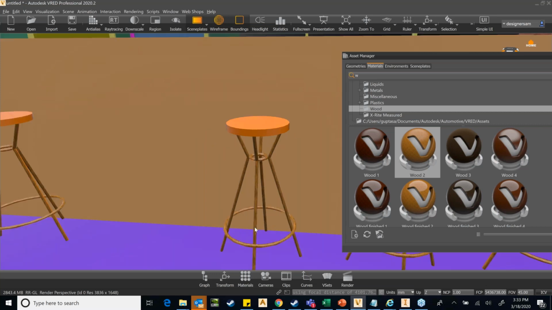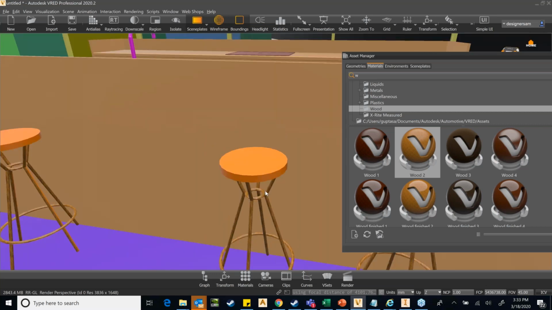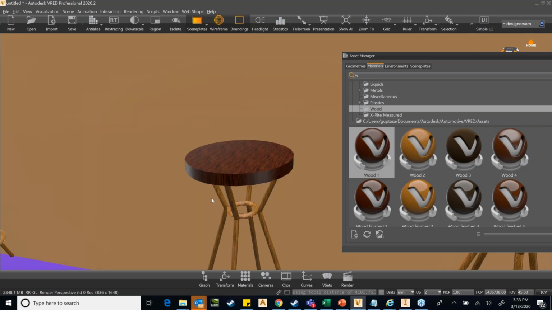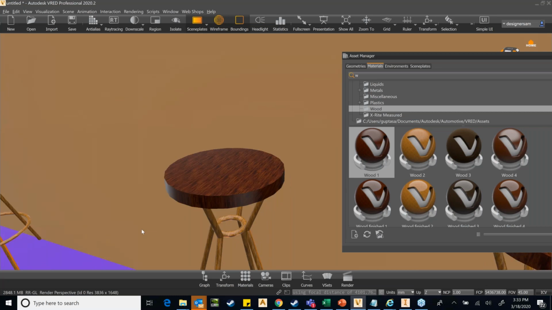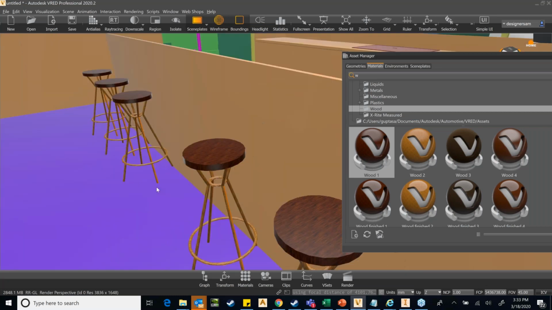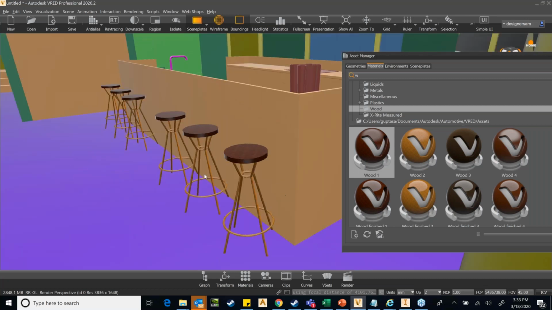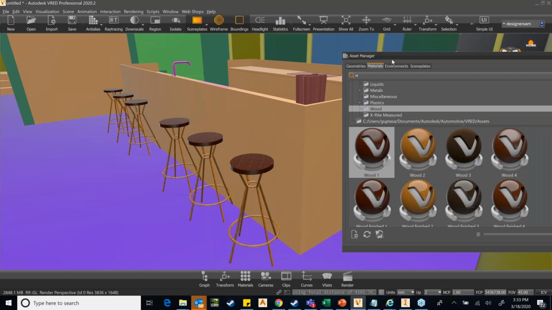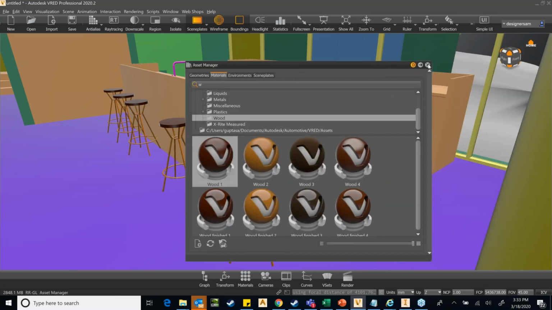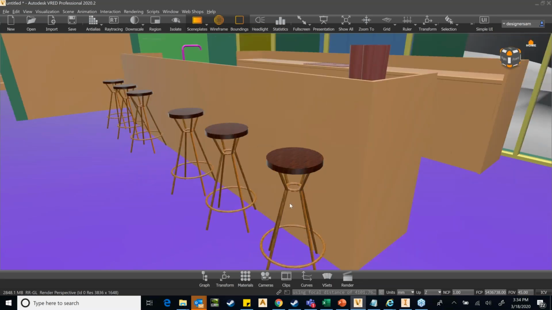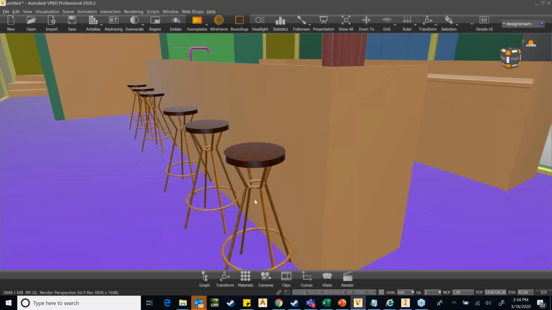Okay, and I just top it up with a different color, which is this. Okay. So quickly, I have actually created, and you can see that since they were in the same layer or the same group, I made changes to only one stool, and all these stools have been assigned this material, which is actually very good. So this is something very quick, very fast. So let's go inside. Let's continue.